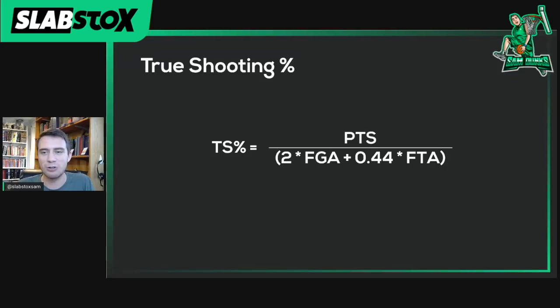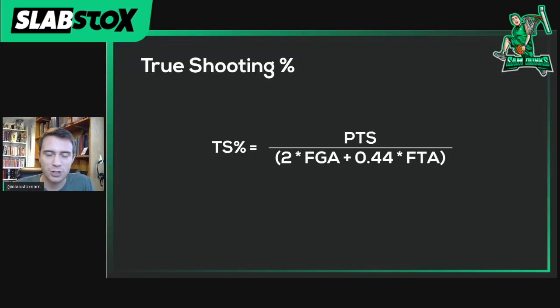The players who excel in true shooting are big men who live in the paint, also good 3-point shooters, big men since they have the highest percentage of shot attempts within 3 feet, 3-point shooters because they get an extra point generally for every field goal attempt. But just looking at true shooting percentage all by itself doesn't really tell you very much, since the top of the list is jam-packed with guys like Mitchell Robinson, Ivica Zubac, Thomas Bryant, and so forth. You really need to take true shooting percentage in conjunction with usage percentage, which we'll get into on the next couple slides, and that'll paint you a little bit better of a picture of who a player is.